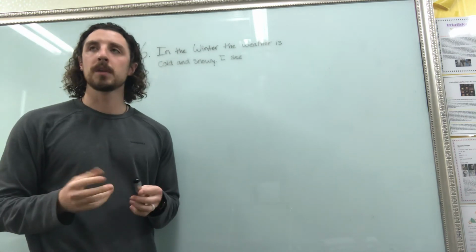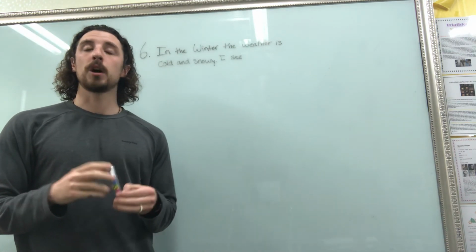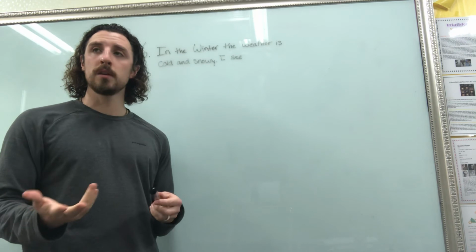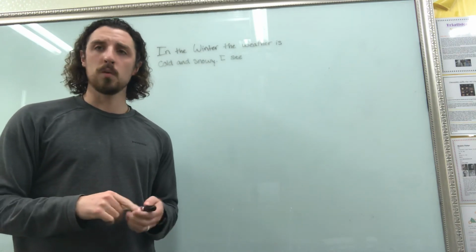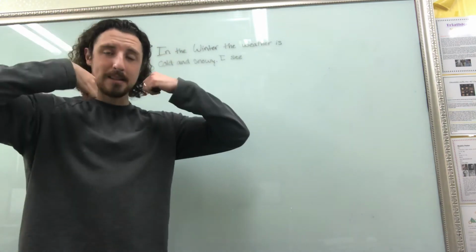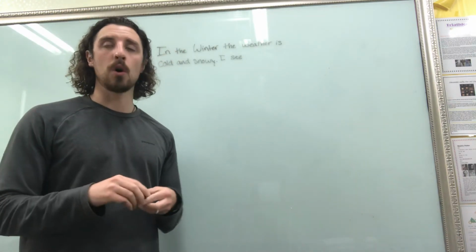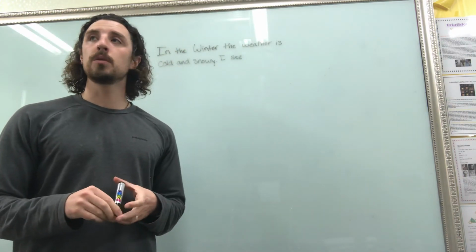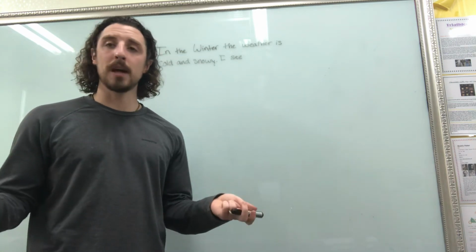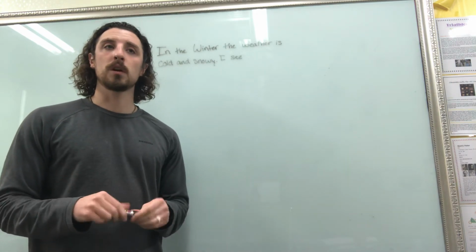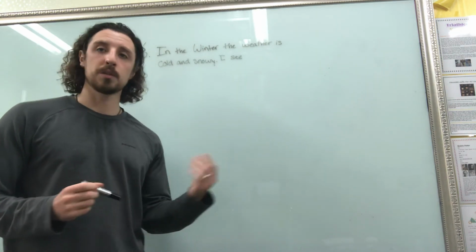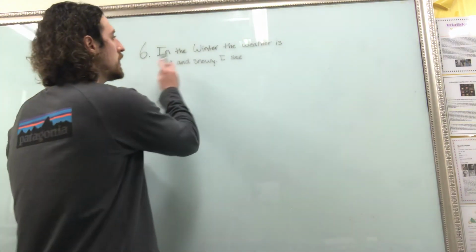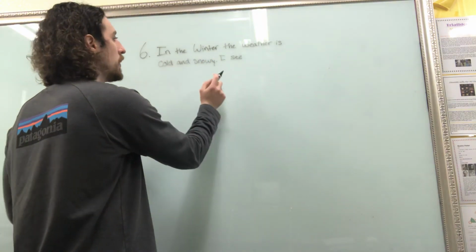What do we see? We see a snowman, right? We see snowmen. We see snow. And then what do we wear? We wear a jacket and a hat, right? A jacket and a hat because it's cold. What do we do? Well, we can go play in the snow, right? We can go on a sled, or we can build a snowman. So let's write that. So, in the winter, the weather is cold and snowy.